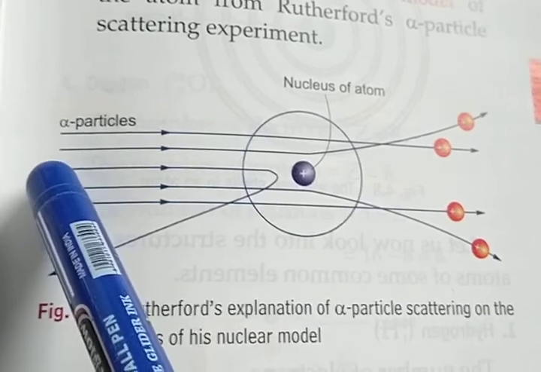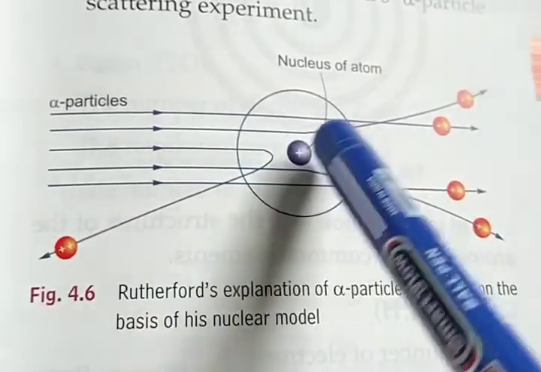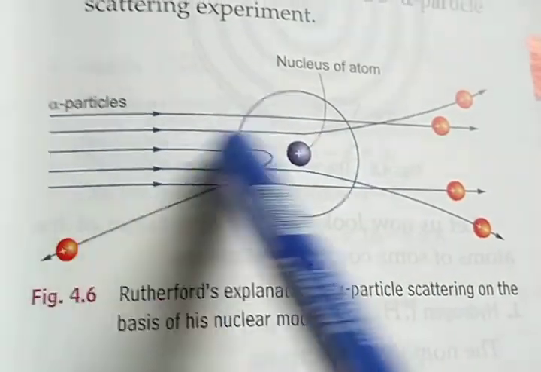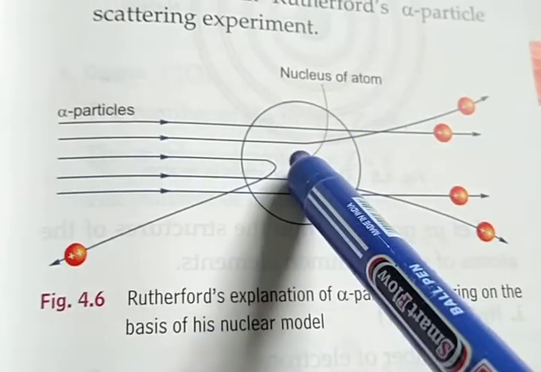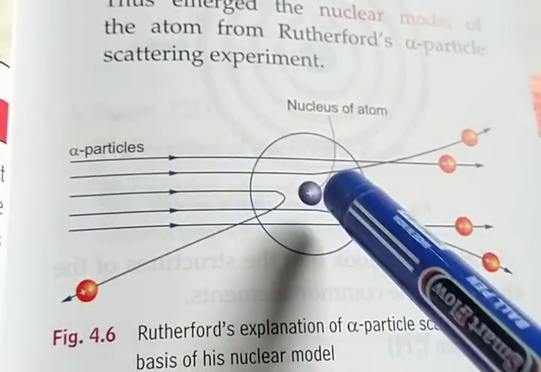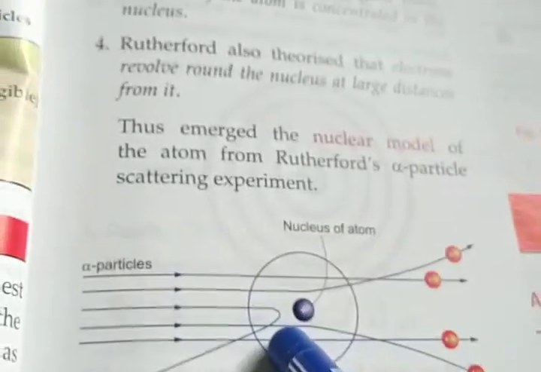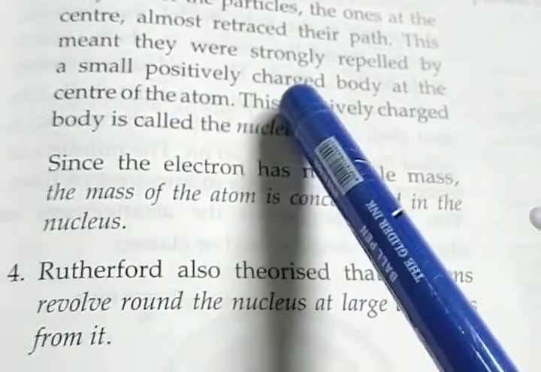In the center of the thin foil, the alpha particles are strongly repelled by the positively charged body at the center, that is the nucleus.